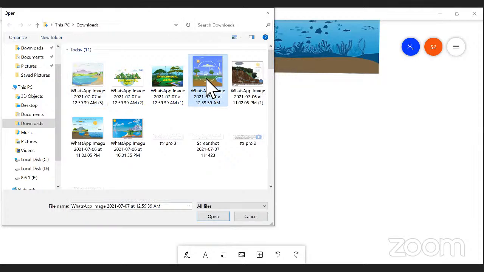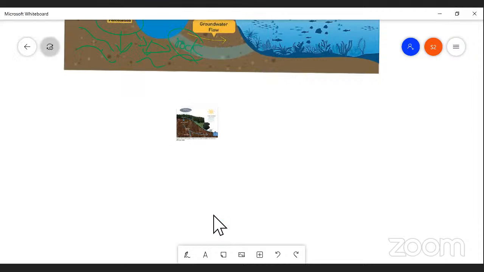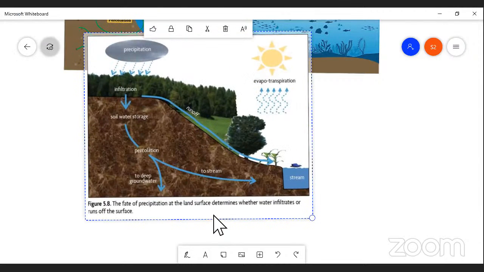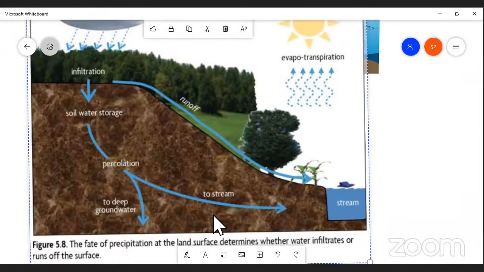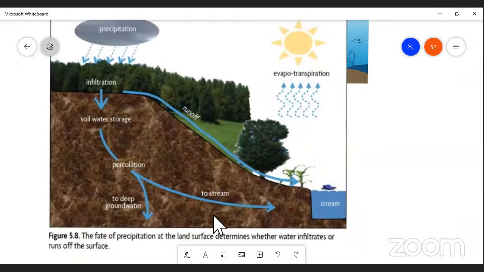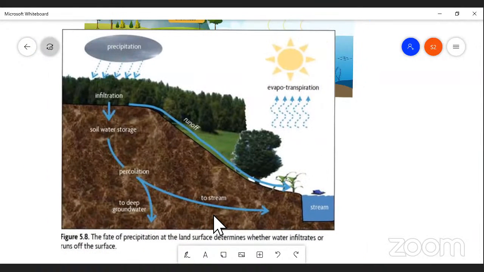Simply, I'm going to show you. This is the right diagram to understand infiltration, my dear students. You can understand if you take the surface of the earth in which water moves, here the diagram explains very clearly.